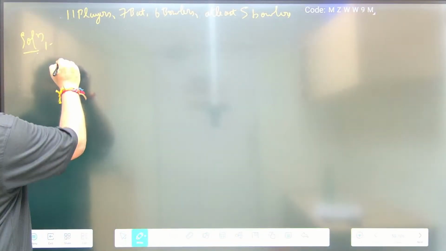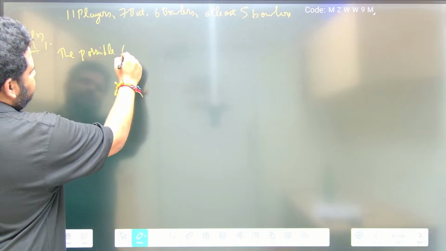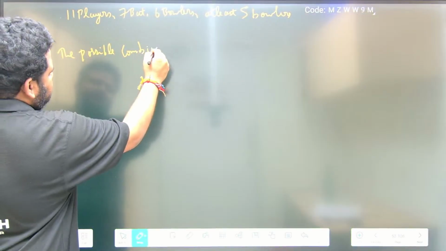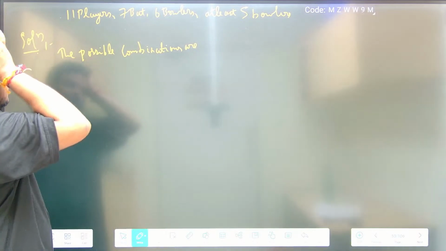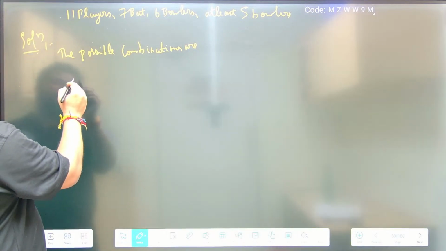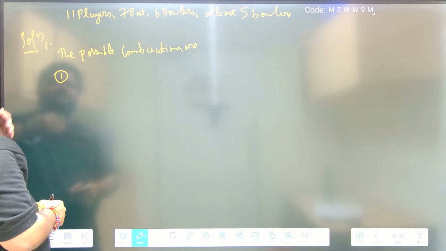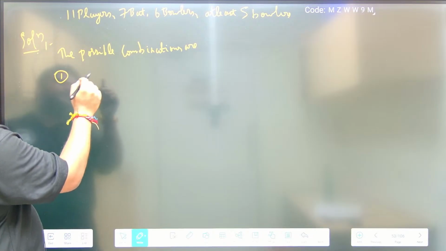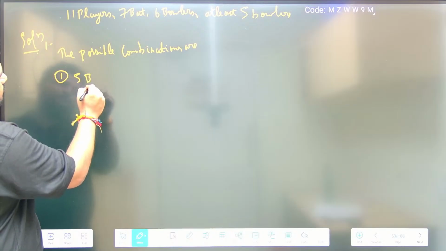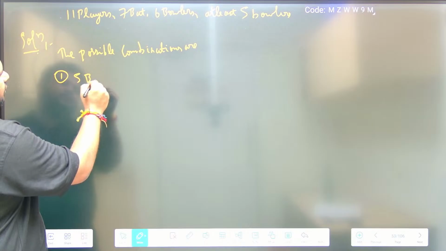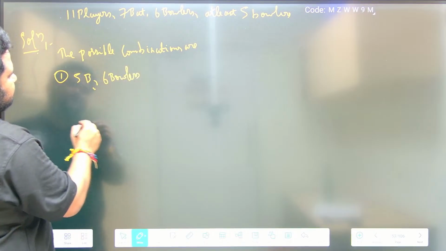So the possible combinations are, see here, for 11 players: first option, 5 batsmen, 6 bowlers.